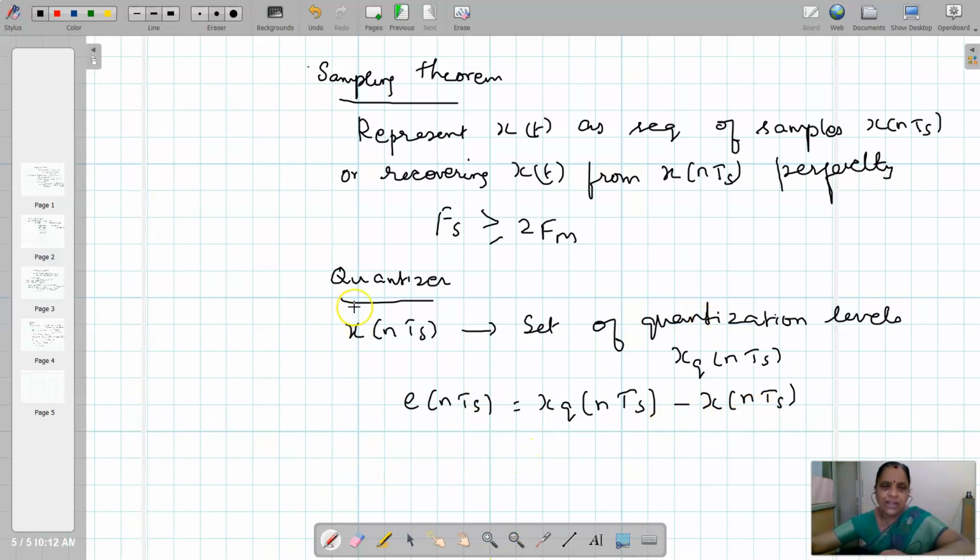So the quantizer is needed to convert the sample values taken in infinite range into levels in a finite range, so that we can assign a fixed number of bits to each quantization level.